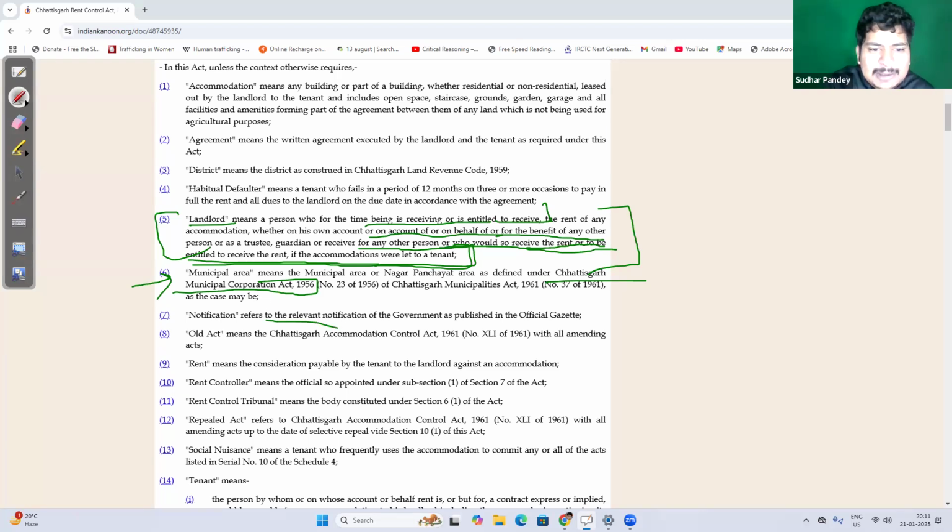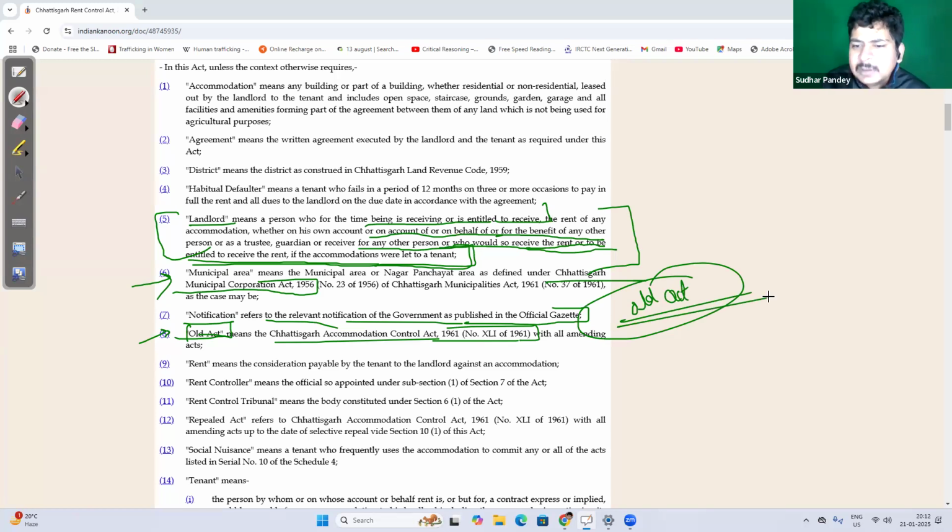Notification refers to the relevant notification of the government as published in the official gazette, right? Notification means the notification issued by the government and published in the official gazette. Old Act, wherever you are seeing the term Old Act, it is referring to the Chhattisgarh Accommodation Control Act 1961. So basically, the Old Act, that is the Accommodation Control Act 1961, has been replaced by the new act, which is the Chhattisgarh Rent Control Act